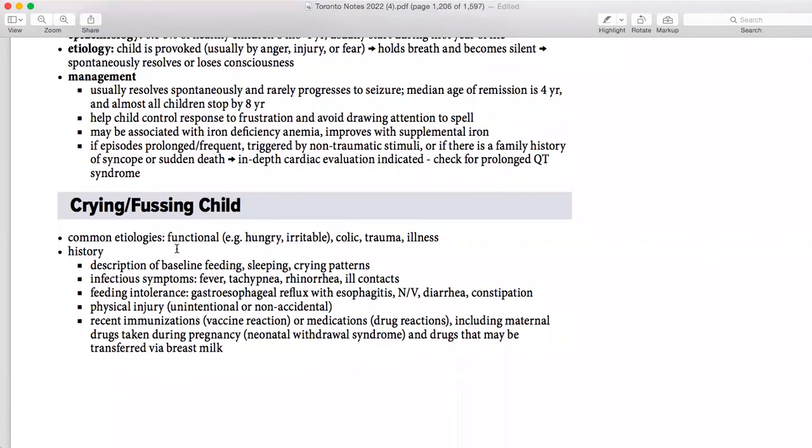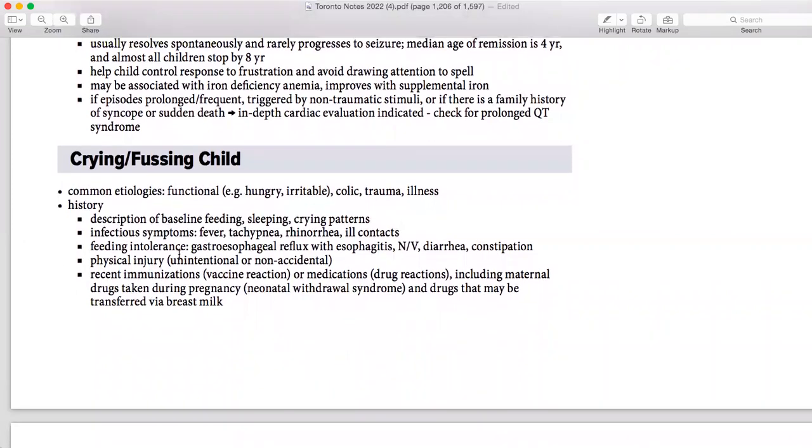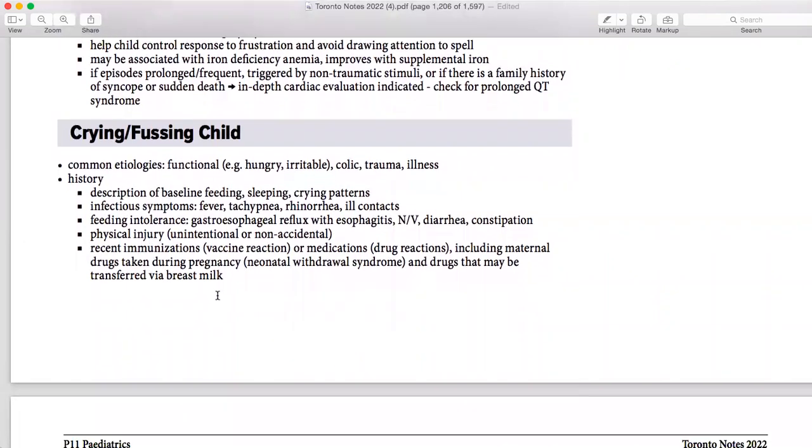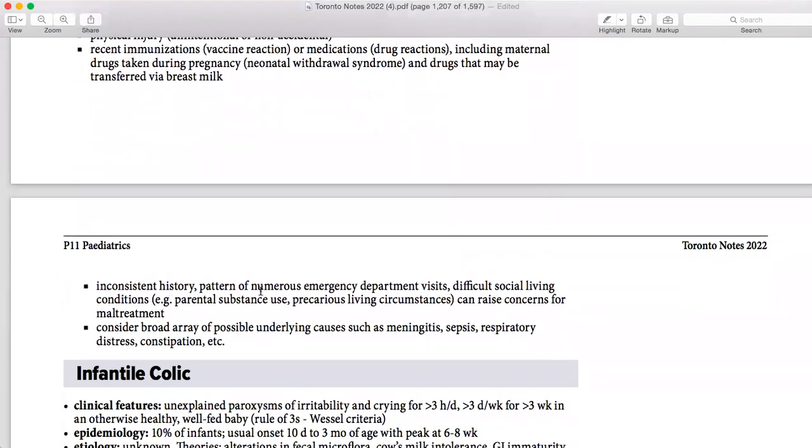So you have to start from the baseline. Description of the baseline is basically feeding, sleeping, and crying patterns. Infections like fever, tachypnea, rhinorrhea, in context GERD, esophagitis, everything you have to ask in the history. Then inconsistent history, maybe patterns of emergency department visits and social living conditions can raise concerns for maltreatment, and a broad array of possible underlying causes such as meningitis, sepsis, might be anything underlying going on. But make sure you first rule out the common ones. Don't forget common ones just because you are ruling out uncommon ones.